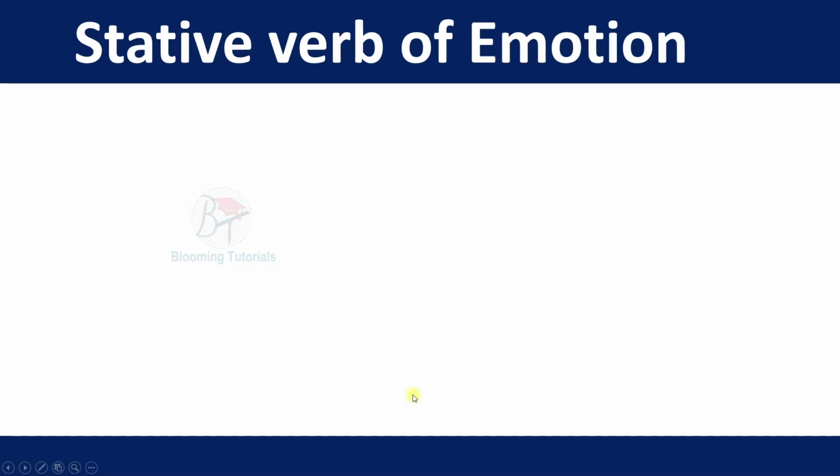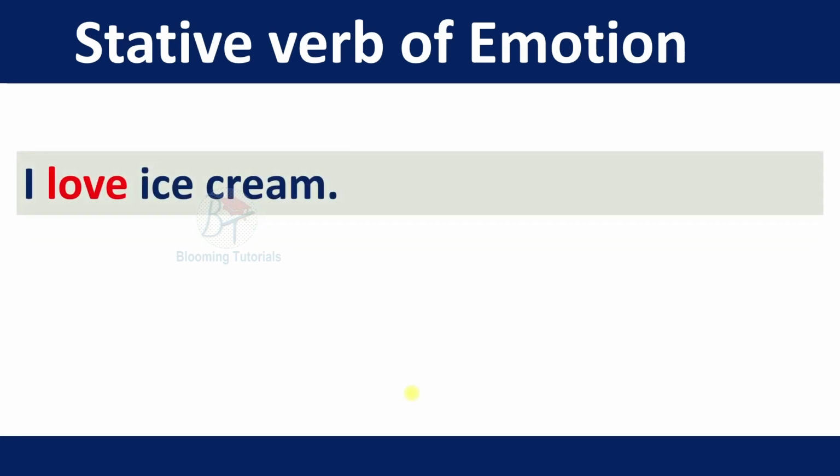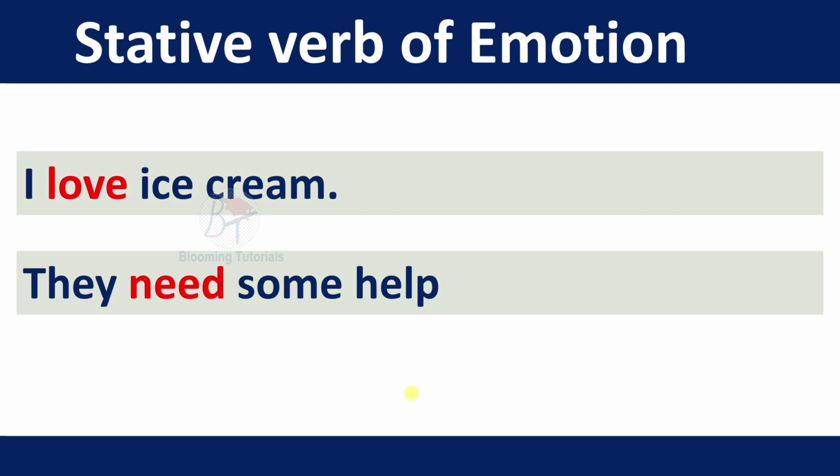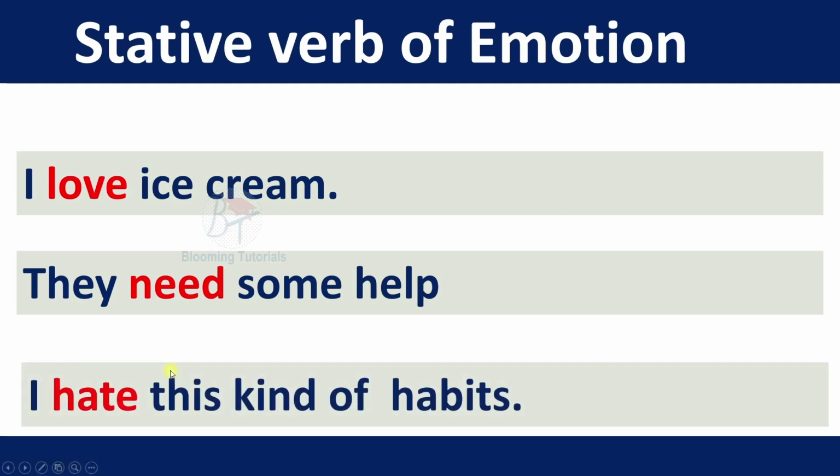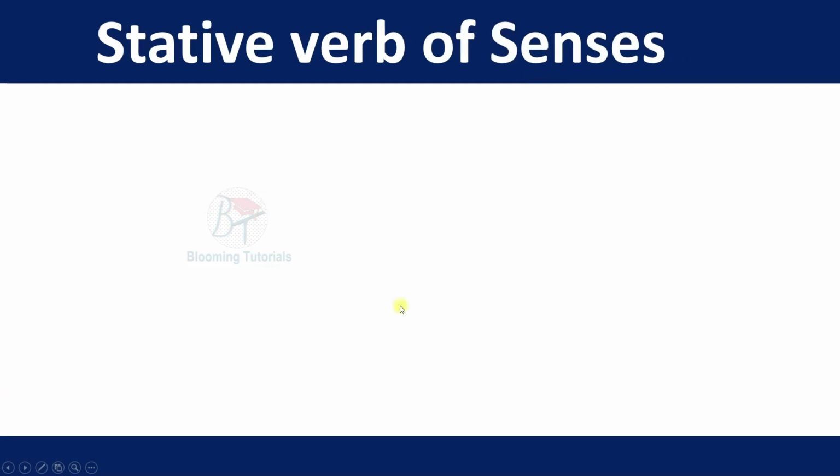Next, stative verbs of emotion: love, hate, dislike, like, likewise. I love ice cream. Here, love is a stative verb. They need some help. Need. I hate this kind of habit. So these three words, hate, need, love, are emotion verbs.